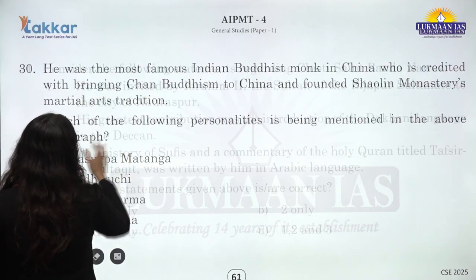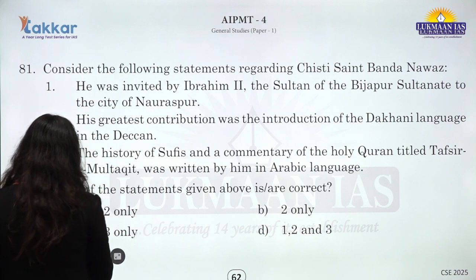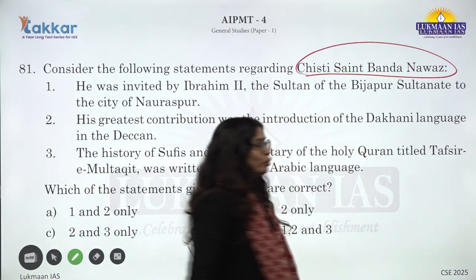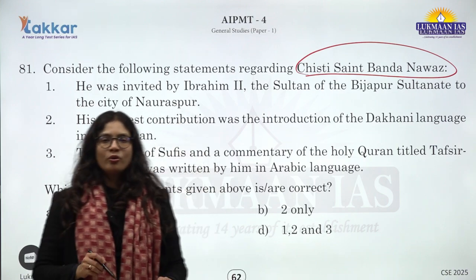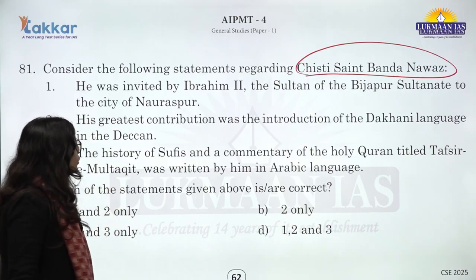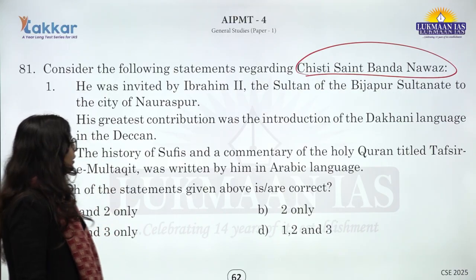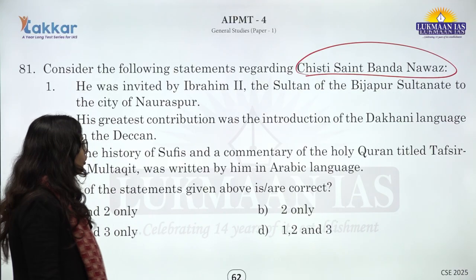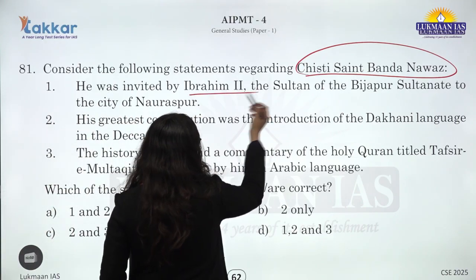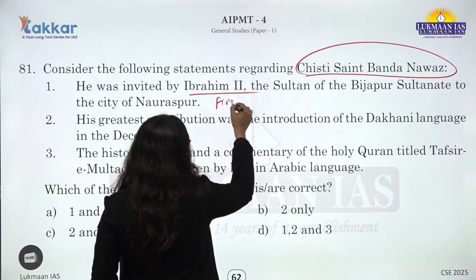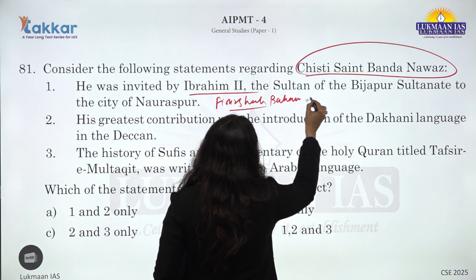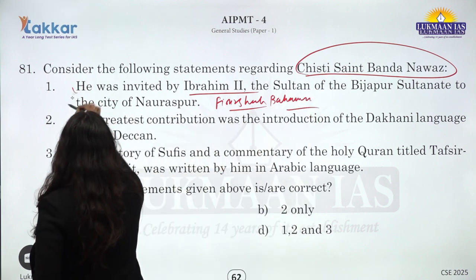Okay? Next question is on this Chishti saint. Banda Nawaz is also very famously in the news in this period of time, so that's why this question has been asked. The statement related to this question is that he was invited by Ibrahim II, the Sultan of Bijapur. But this is not correct, because he was not invited by Ibrahim II, but by Firoz Shah Bahmani, a very famous king of the Bahmani kingdom. So the first statement here becomes incorrect.